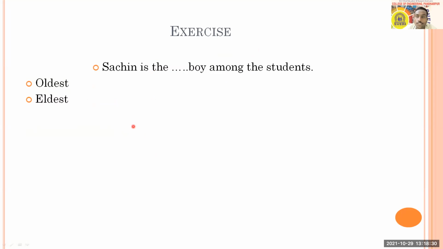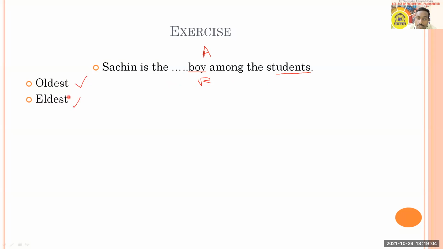Then next question is with you, and this question says, Sachin is the dash boy among the students. Oldest. This time all of you are getting it. It is referring to a boy and it is not a relationship. In general you are talking about, and here it is referring to the age. Among all the students, the age of Sachin will be more. So therefore you are going to choose the first one.